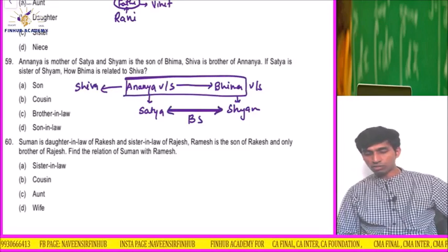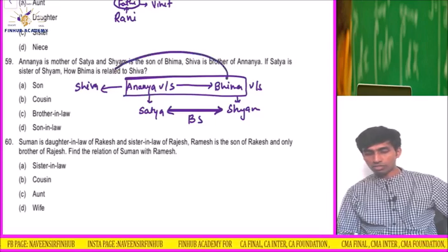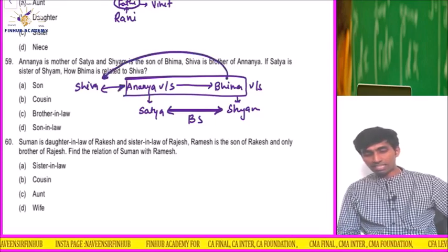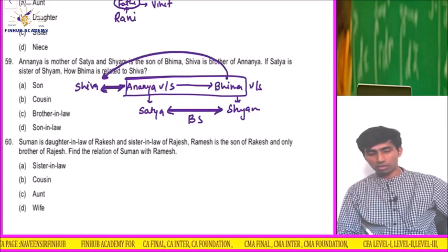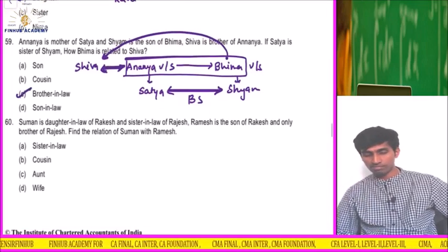How is Bhima related to Shiva? Ananya and Shiva are brother and sister. Okay, so Shiva is the wife's brother. Wife's brother is what? Brother-in-law.